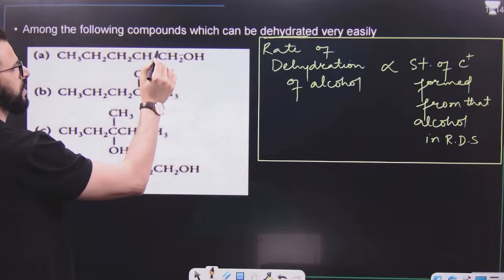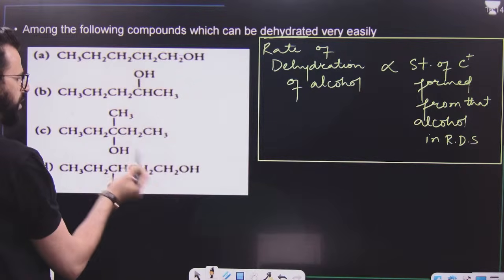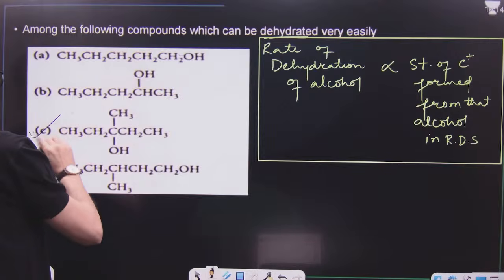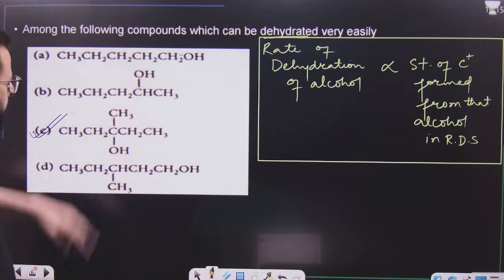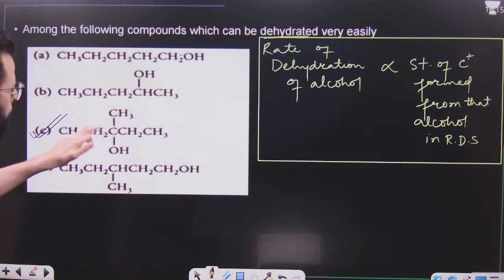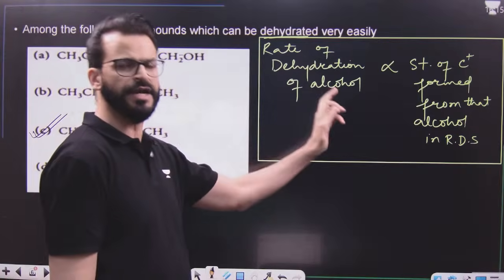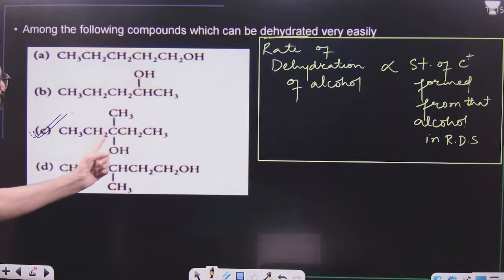Here, it will result in the formation of a primary carbocation. This will form a secondary carbocation. This will form a primary carbocation. This forms a tertiary carbocation. And we know the tertiary carbocation here is more stable as compared to the primary and secondary. I hope this point is clear. That's why, as it forms the more stable carbocation, this alcohol will undergo dehydration very, very fast.